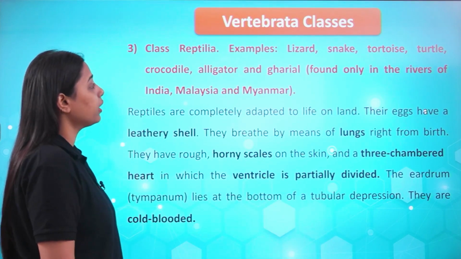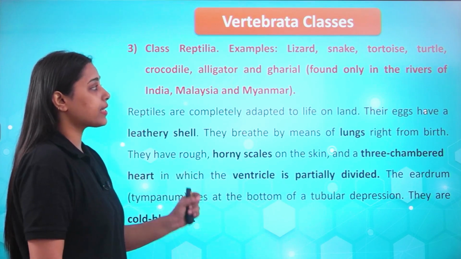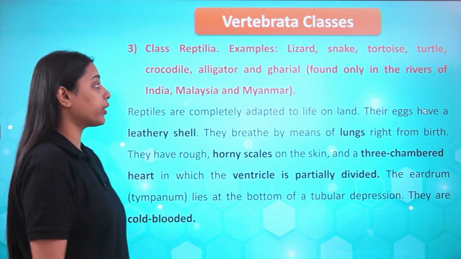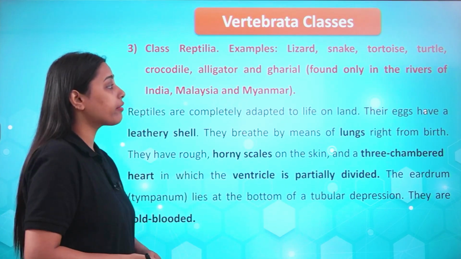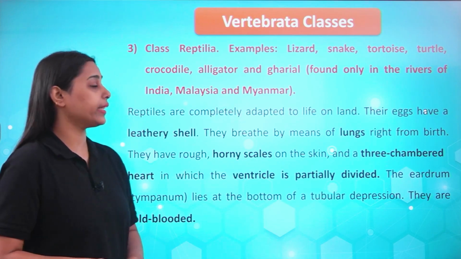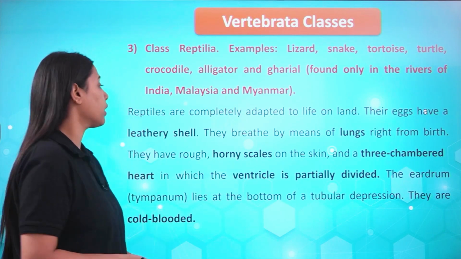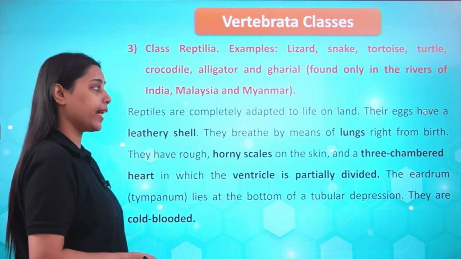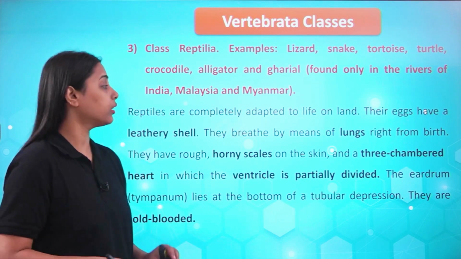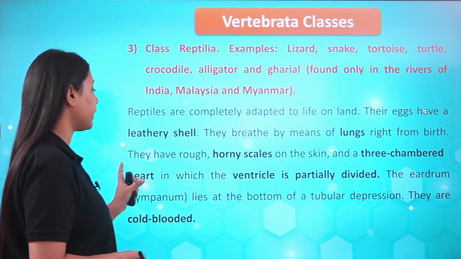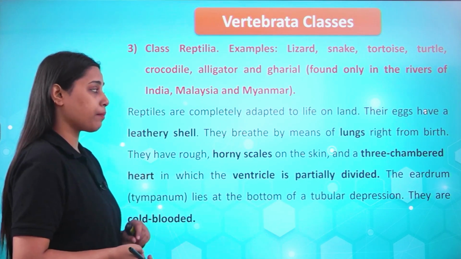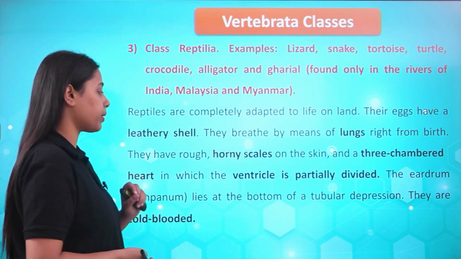Class Reptilia includes examples like lizard, snake, tortoise, turtle, crocodile, alligator, gharial. Gharials are found only in the rivers of India, Malaysia and Myanmar. Reptiles are completely adapted to life on land. Their eggs have a leathery shell. They breathe by means of lungs right from birth.